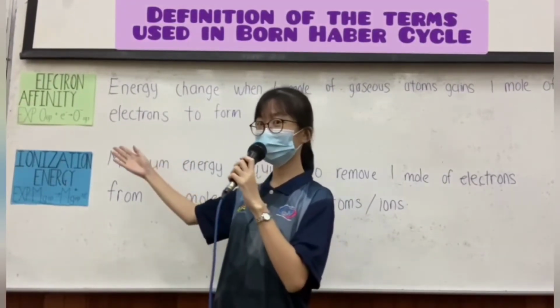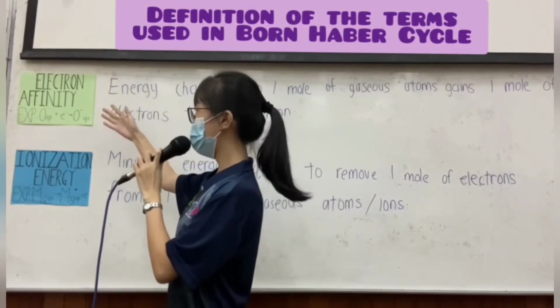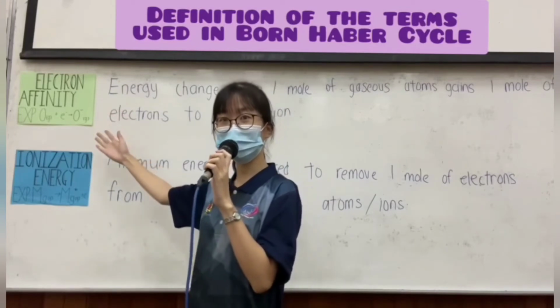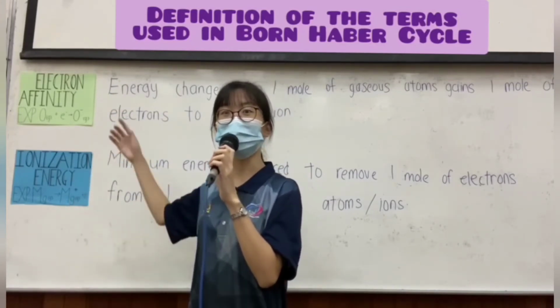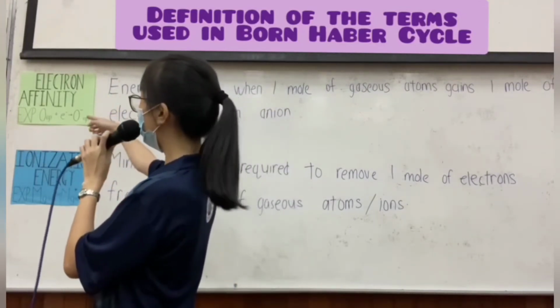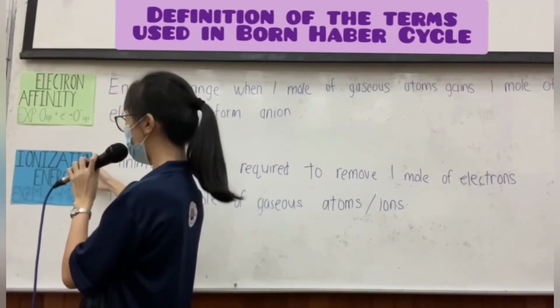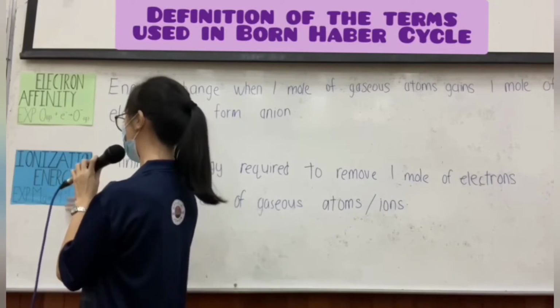So the last two words are electron affinity and ionization energy. We can know the meaning of electron affinity and ionization energy from the words. Electron affinity, so you can see, is gain the electron. Ionization energy is become the ion.